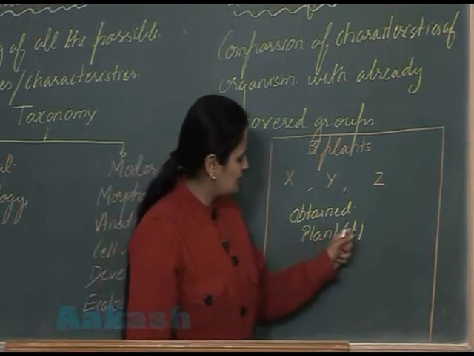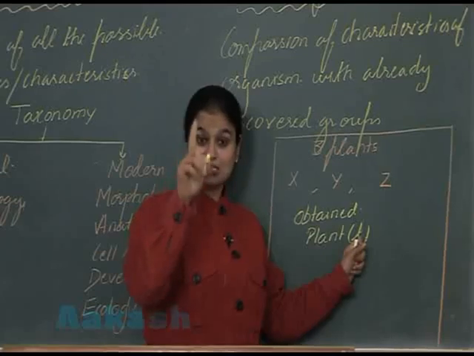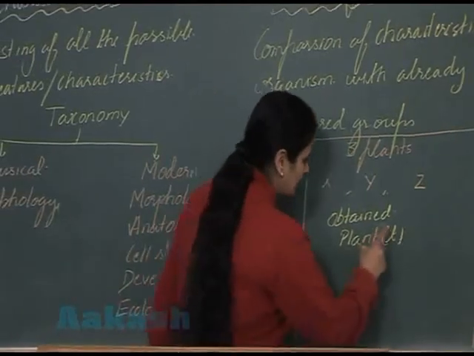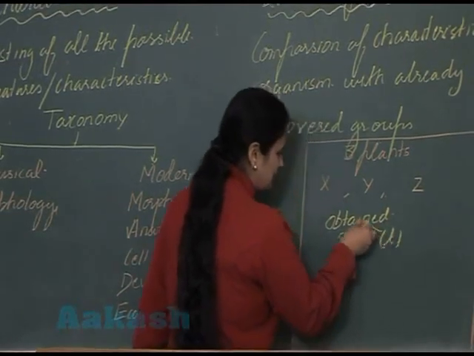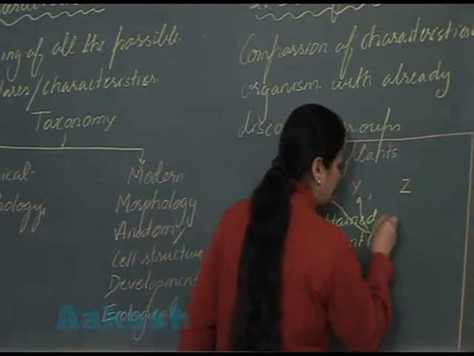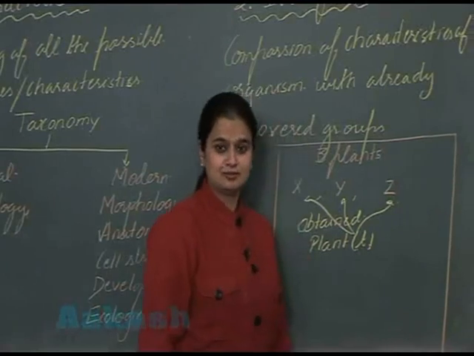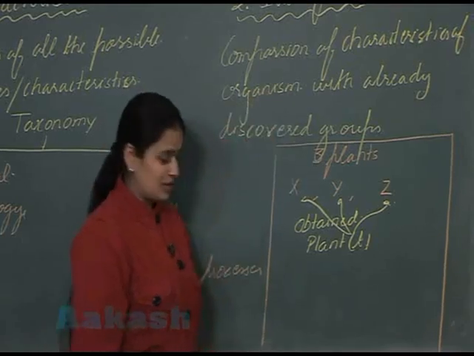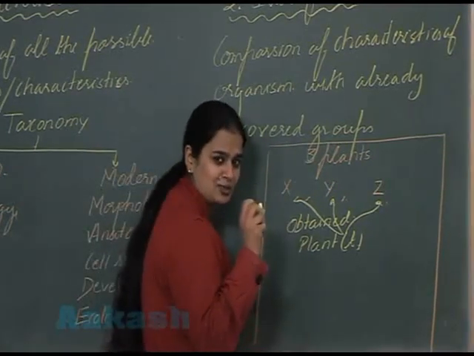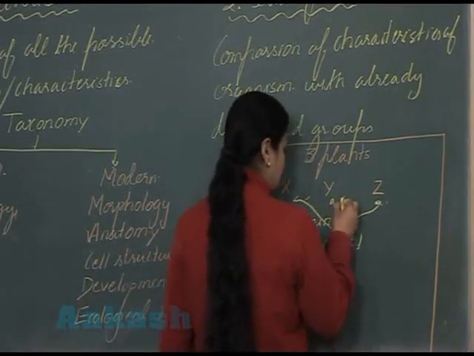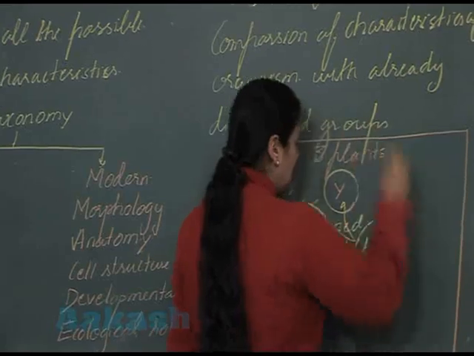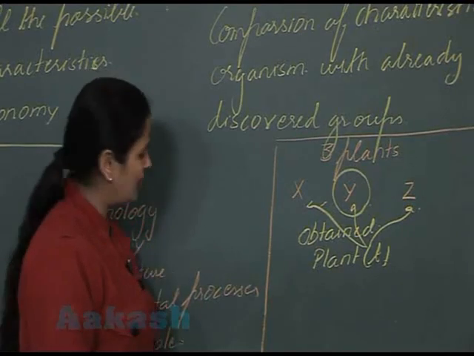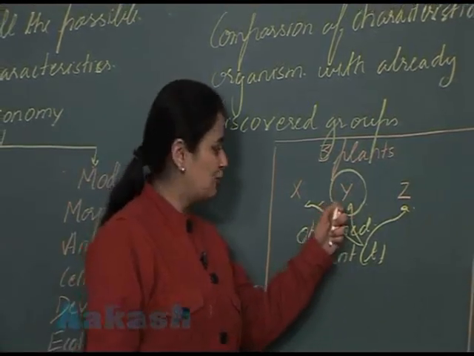Now I will enlist the characteristics of this plant. That is, I will study the characteristics of this plant. That is the first step. After that, the characteristics of this plant are compared with the characteristics of these three plant species. After the comparison, what I observed is that this plant T shows maximum similarity with the plant belonging to Y species.